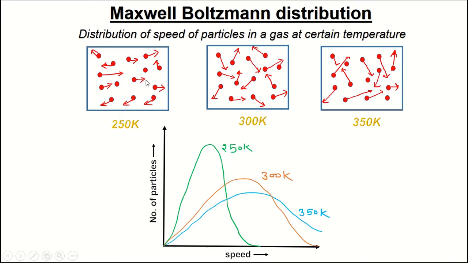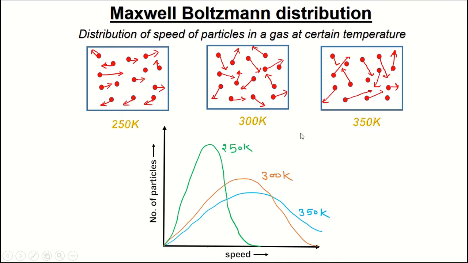If you compare the 250 Kelvin system with the 300 Kelvin system, the individual particle velocity in the 300 Kelvin system is going to be higher. If you again heat the system to 350 Kelvin, then each individual particle is going to acquire more and more velocity. So here particles will have less velocity, here it will be more than at 250 Kelvin, and here it will be greater than all of them.